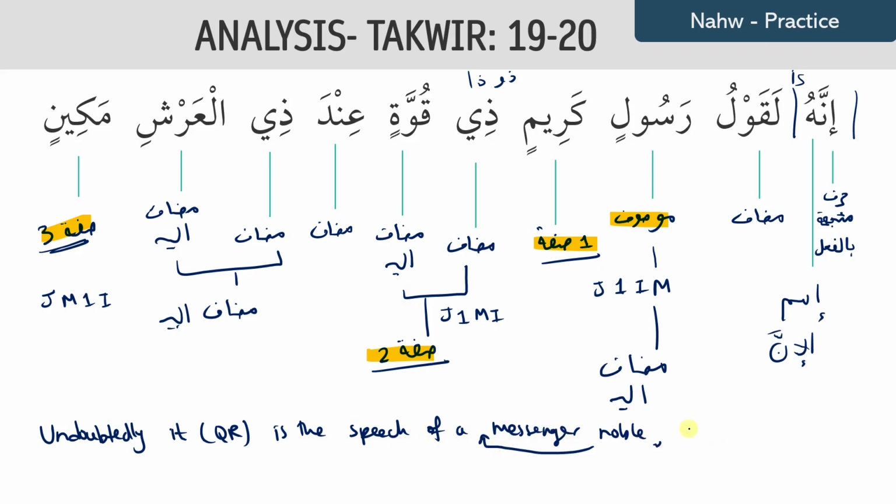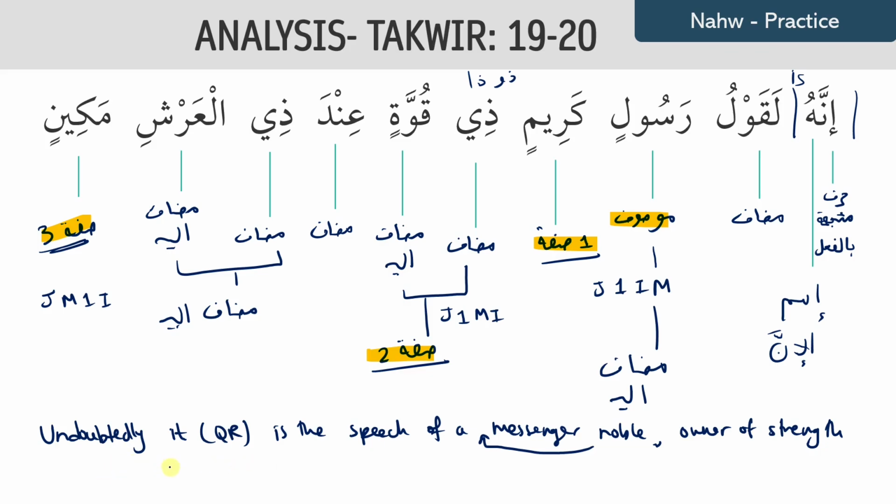Dhi quwwatin, dhi means owner, quwwatin is strength, owner of strength or possessor of strength. Now inda means at, by, with, so we can say by dhil arsh, by the owner of the throne, and the owner of the throne is Allah Azza wa Jal. Owner of strength. And then we have makin, which means high status, or it can mean secure.